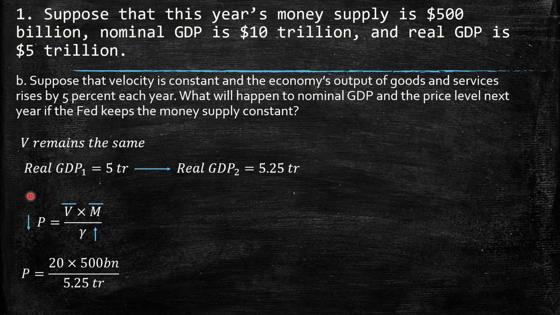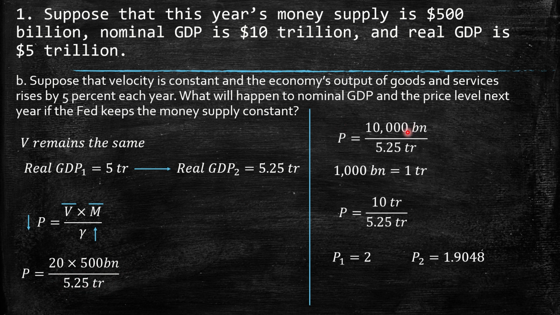Let's see. Velocity is the 20 that we have already found, 500 billion is the money supply, provided before, and then this is the second real GDP. When we compute that, we end with 10,000 billion over 5.25 trillion.